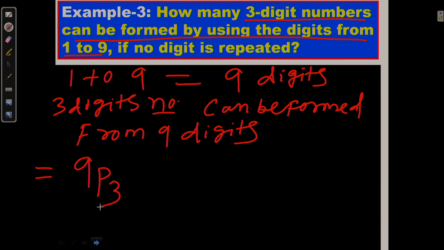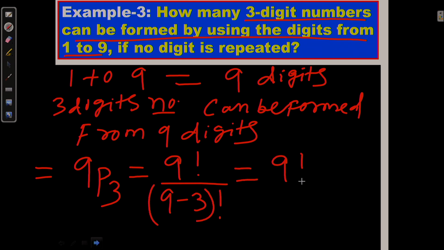So, 9P3 is equal to 9 factorial divided by (9 minus 3) factorial, which is 9 factorial divided by 6 factorial.